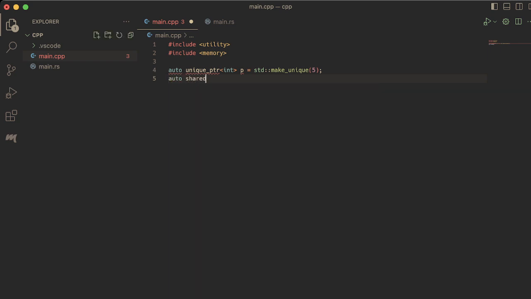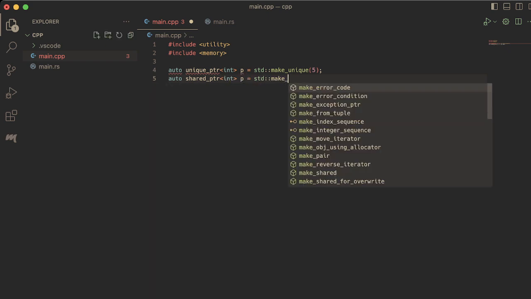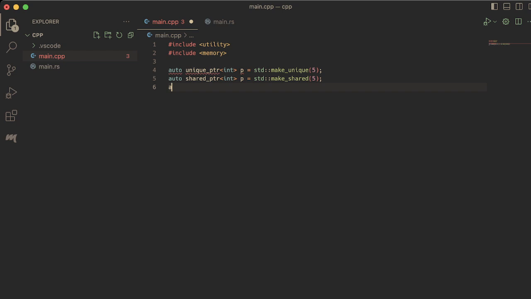Now, shared pointers model something different. A shared pointer models shared ownership, as the name would suggest. And shared ownership means we use reference counting to determine how many owners we have to an object at any given time. And when the reference count drops to 0, we free the memory and give it back to the operating system.